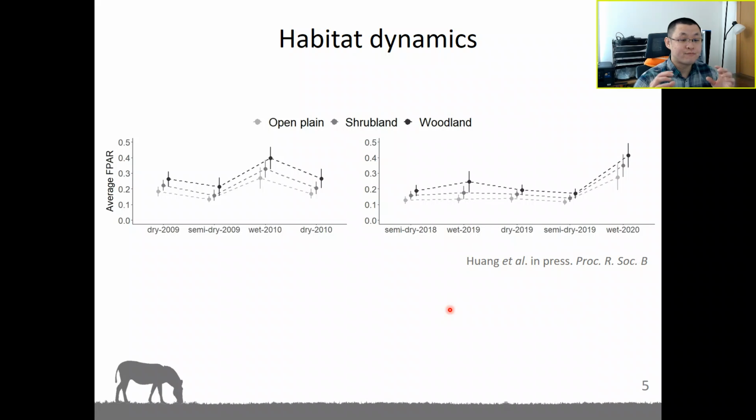We used FPAR to infer habitat dynamics, to infer habitat quality. FPAR is a remotely sensed vegetation index, and it is shown to be the best indicator for grass biomass in Etosha. So we can observe peaks in grass biomass in the wet seasons in average rainfall years. However, during the drought, there was barely a peak.